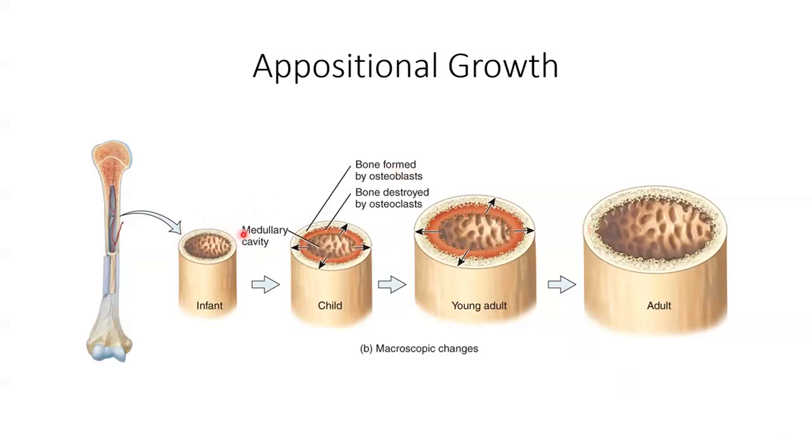So on the outside, on our periosteum, we have osteoblasts secreting osteoid, increasing the thickness of the bone here. At the same time, we have the osteoclasts lining the medullary cavity, or the inside of the bone, eating away at that bone tissue, so this thickness here remains relatively the same.